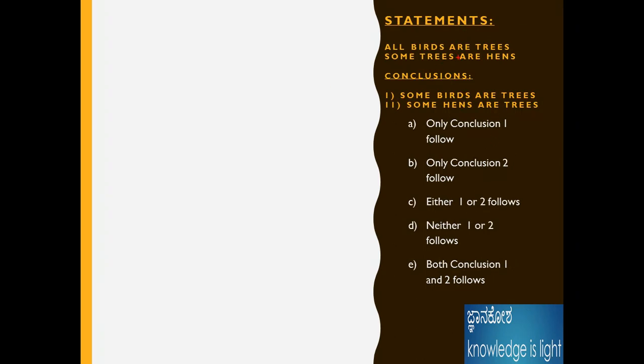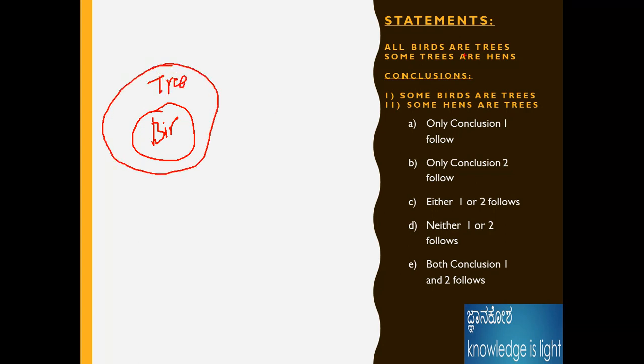Okay, next take the third problem. All birds are trees. Then some trees are hens. Now the picture is okay. We need to concentrate on the statement. Some birds are trees.